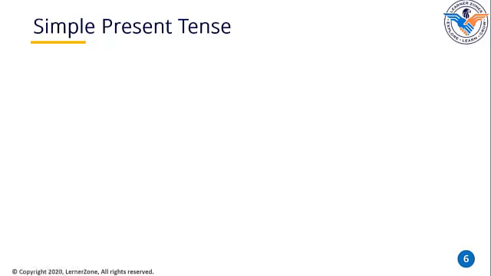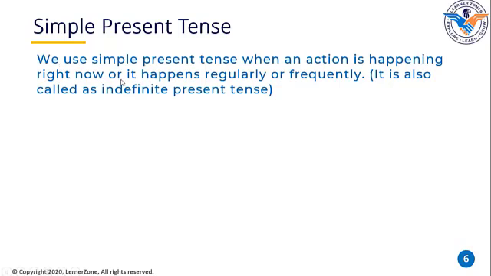From today onwards, we are going to talk about tenses and their different forms. So, this is simple present tense. We use simple present tense when an action is happening right now, or it happens regularly or frequently. It is also called indefinite present tense because we cannot say whether it happens or not.